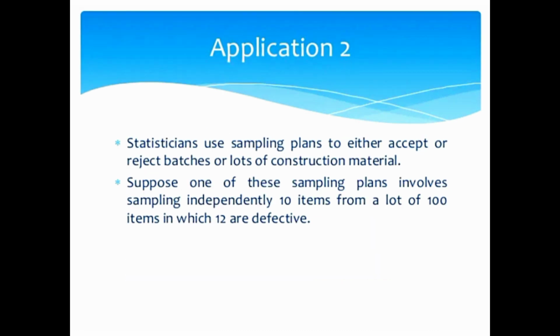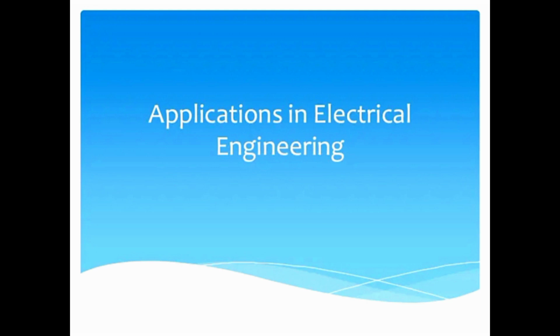Second application is statisticians use sampling plans to either accept or reject batches or lots of construction material. Suppose one of these sampling plans involves sampling independently 10 items from a lot of 10 items in which 12 are defective.